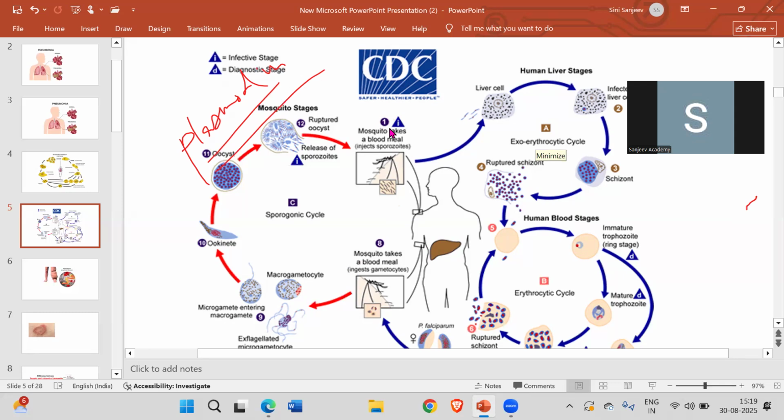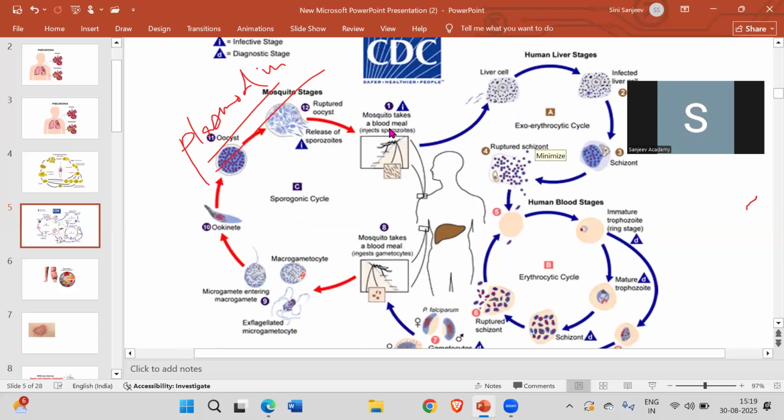These sporozoites enter through the bite of the infected female Anopheles mosquito. Once it bites us, it is going to affect the liver, where these parasites multiply. When they increase in number, they attack other parts of your body, like the RBCs. So the first stage is the liver, then the RBCs. When it attacks the RBCs, your RBCs will rupture.